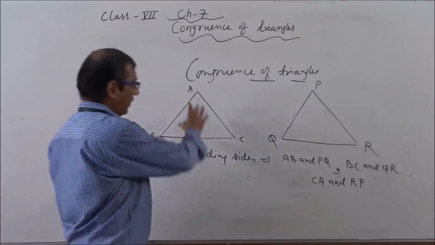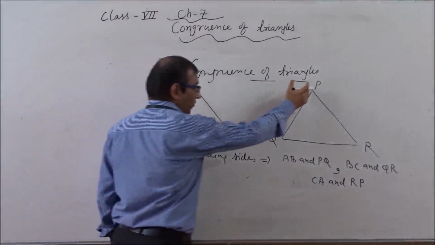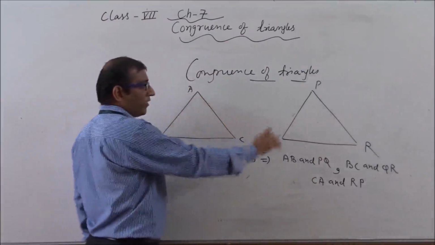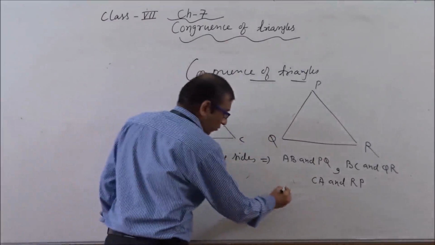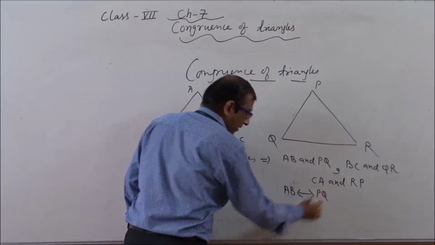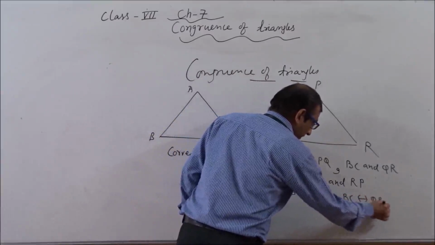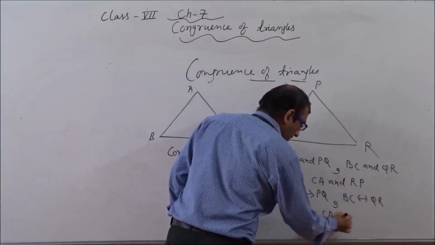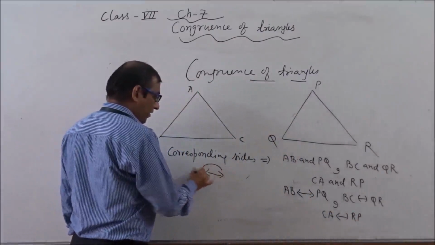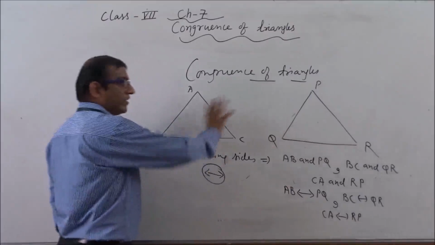Okay. So we can say in the first triangle ABC, side AB is corresponding to PQ, BC is corresponding to QR and CA is corresponding to RP, and it can also be represented as this, and this is the symbol of correspondence. So this is the concept of corresponding sides related with these two triangles.